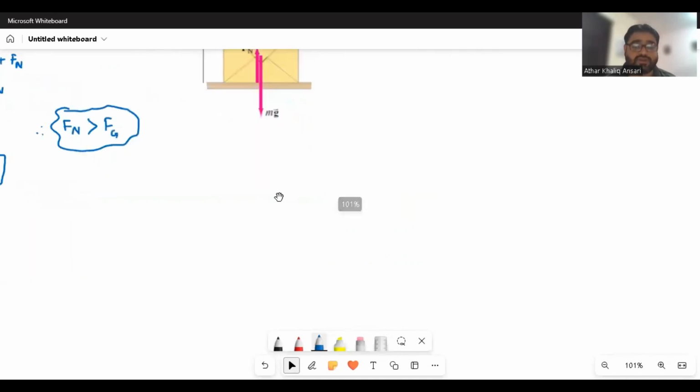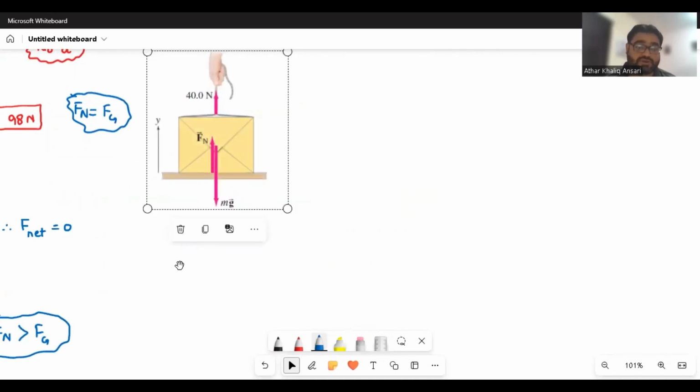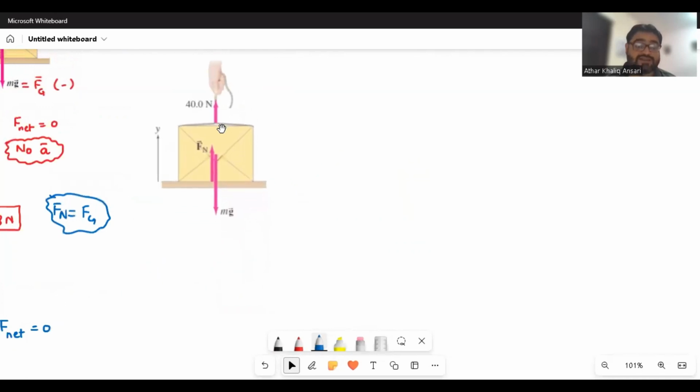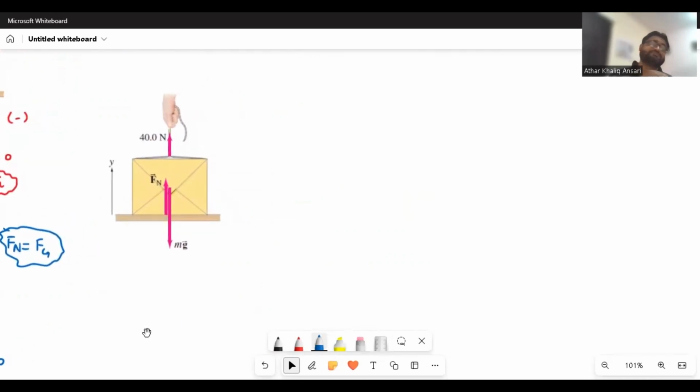In this scenario, he is trying to pull the same mystery box with 40 Newton, but there is one thing common in this situation also: after this force it is still not moving. Why is it not moving upward? Because the weight is 98 Newton and 40 Newton is less than 98, so it will not accelerate. So here I just mention one thing, there is no acceleration as well. So acceleration is 0.